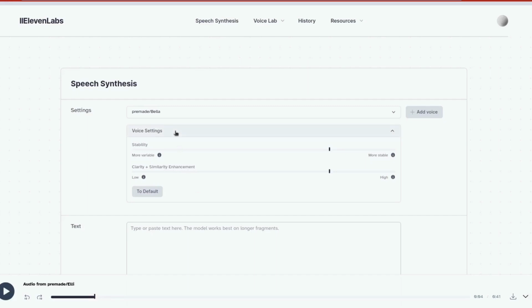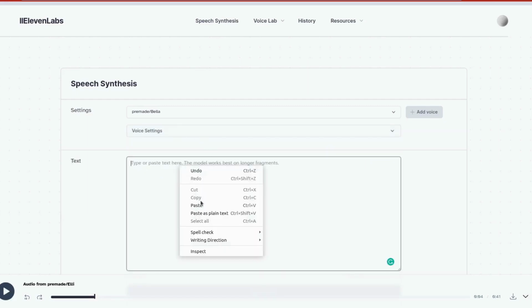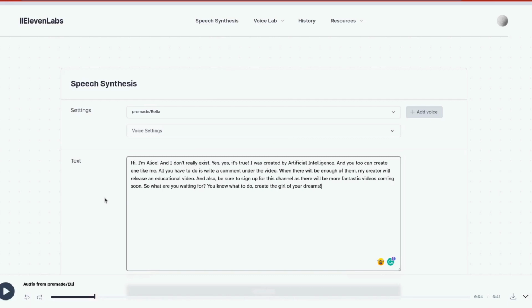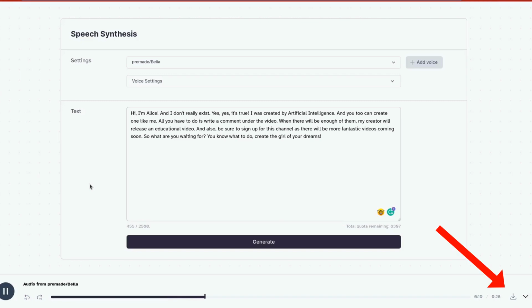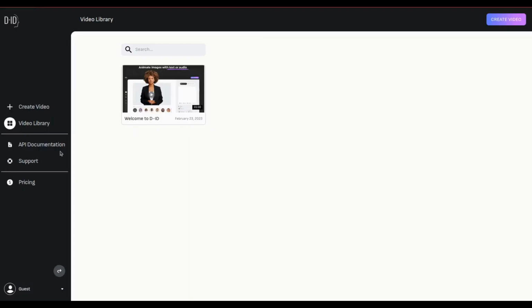Then in the text field, I'm going to paste the text generated for me by ChatGPT, and I'll press the magic button. Once you press the generate button, the live demo will start where you can hear your text being vocalized by this character. Hi, I'm Alice, and I don't really exist. And when it's finished, you're more than welcome to download it by pressing the tiny icon in the bottom right corner. So by now we have the character, we have the voice. Let's move on to the next step and animate our character.